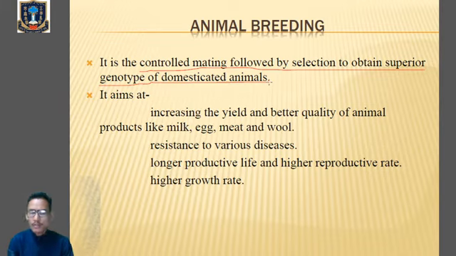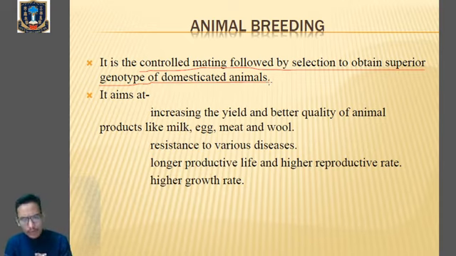For example, in case of female, it must produce a higher quantity of milk. In terms of male, it must be able to produce a superior quality of sperm and must produce a higher quantity of meat. So there are different criteria by which we are able to select the superior male and the superior female.